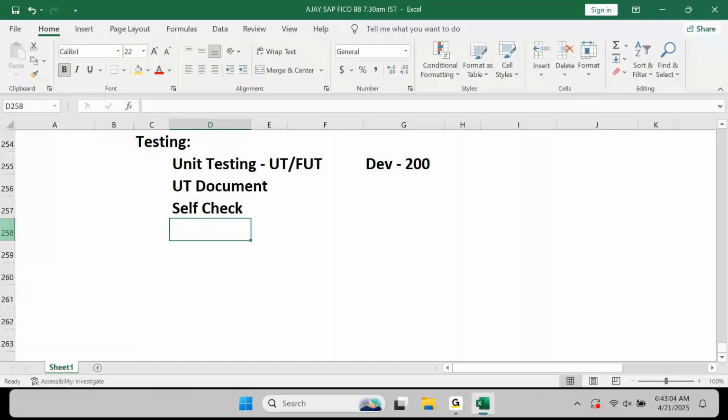And how will you do this? By executing test cases. Who will give you the test cases? Who will decide the test case? Based on the business requirement, based on their current process, based on the proposed business process, you need to write down your process in SAP. This is how you will be using it. Accordingly, you need to put in the different test cases.